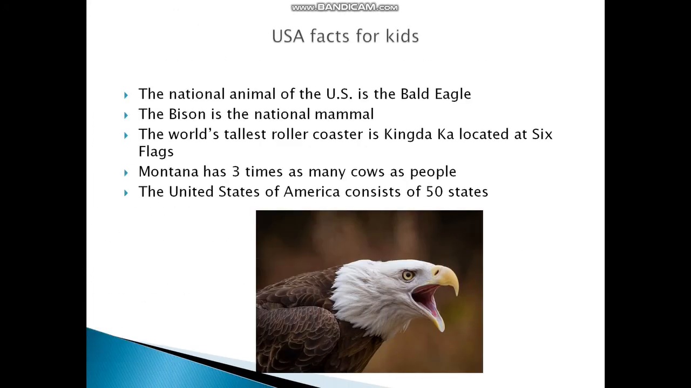USA facts for kids. The national animal of the US is the bald eagle. The bison is the national mammal. The world's tallest roller coaster is Kingda Ka, located at Six Flags. Montana has 3 times as many cows as people. The United States of America consists of 50 states.